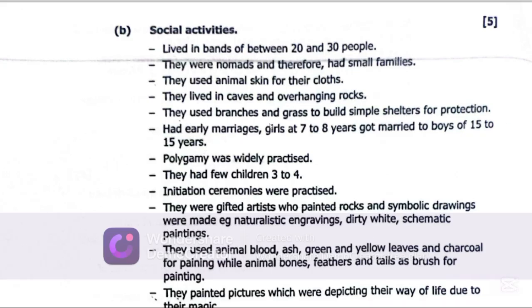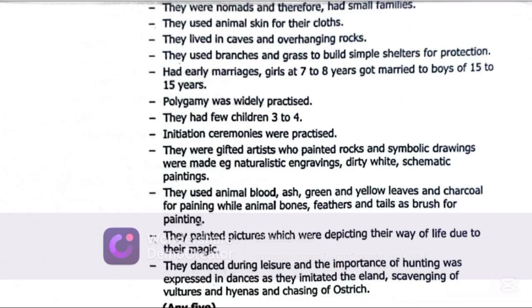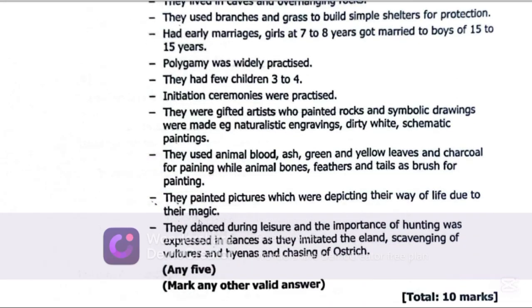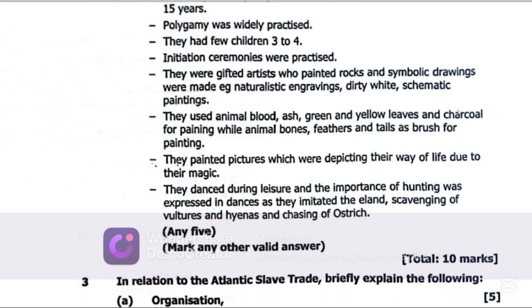They had early marriages. Girls at 7 to 8 years got married to boys of over 15 years. Polygamy was widely practiced. They had few children, 3 to 4. Initiation ceremonies were practiced. There were gifted artists who painted rocks and symbolic drawings were made, e.g., naturalistic engravings, dirty white, schematic paintings.